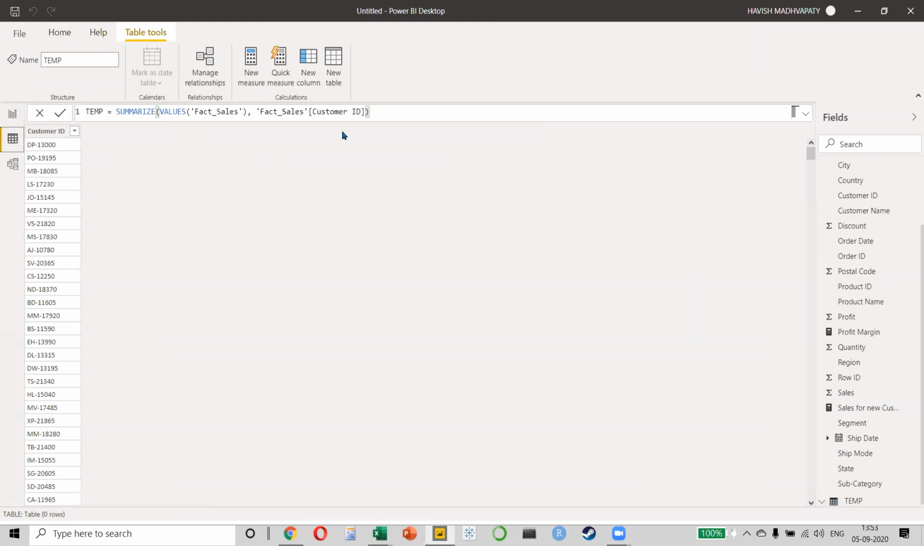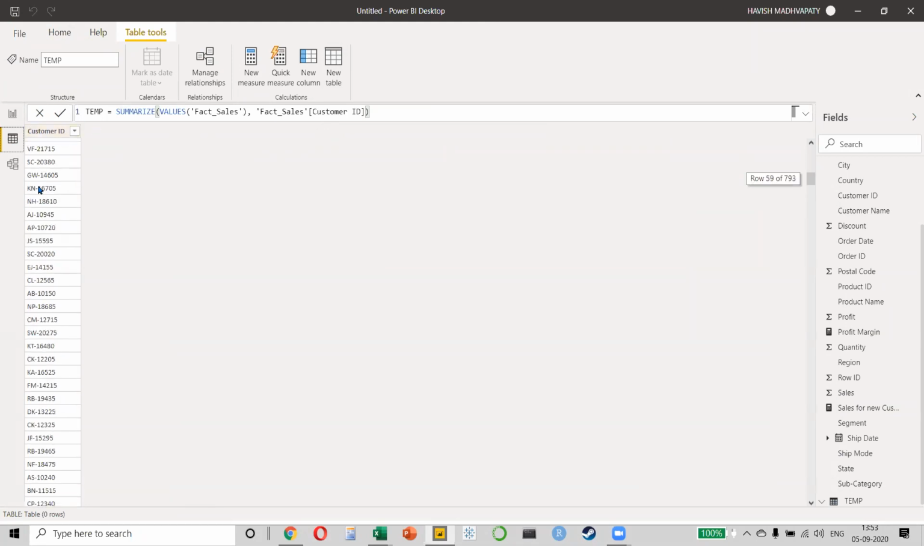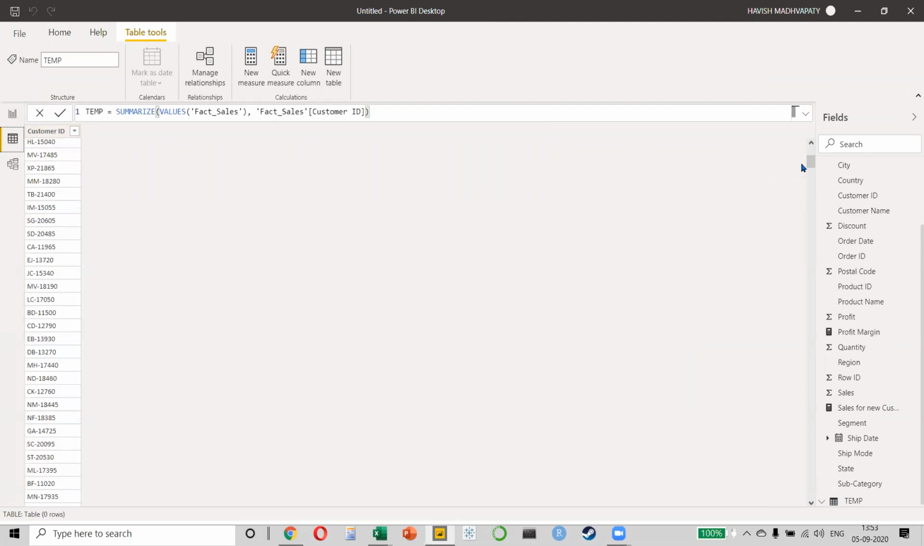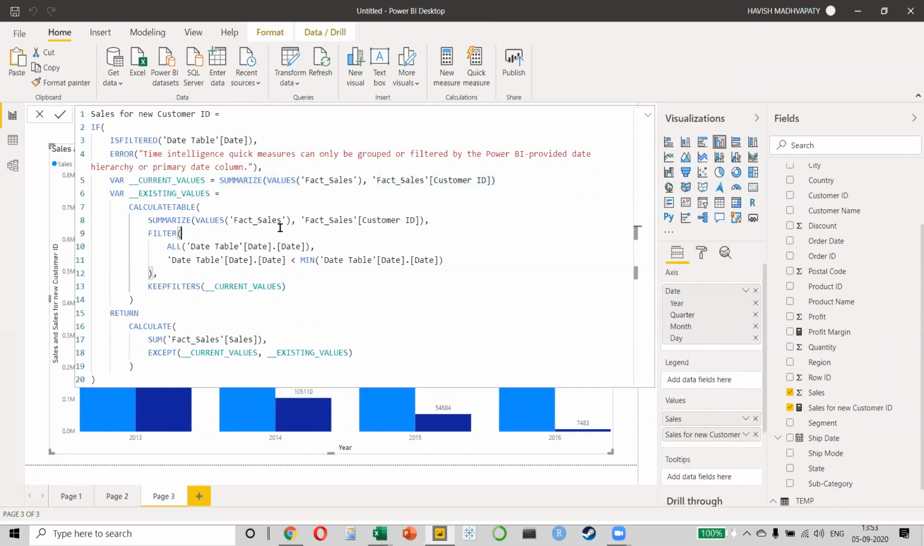So when I press enter, you will notice that it will explain that this is the result of this intermediate calculation. So when I do summarize, basically it is showing me a list of all the 793 customers that I have. I will not be taking you through every single part right now, but I just want to show you this is the best way to learn. So basically what we are doing is we are finding who are the current customers and then who are the existing value. That means, is the customer already there in the past? That means, has the customer already purchased in the previous year? Once we get both our current value and our existing value, after that, we return a result.